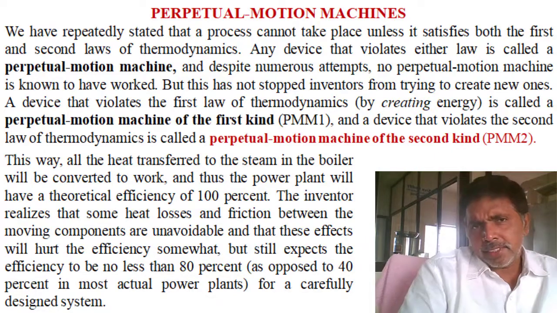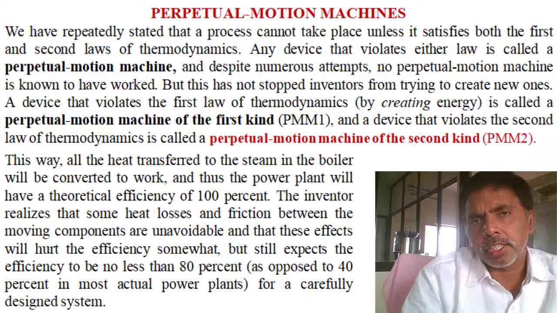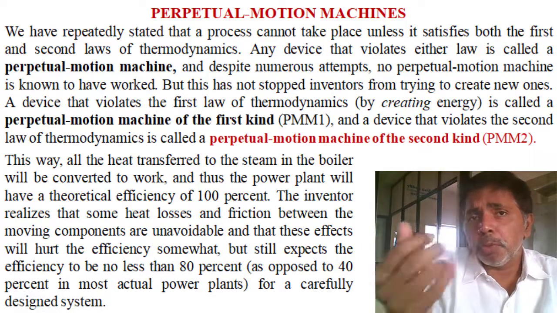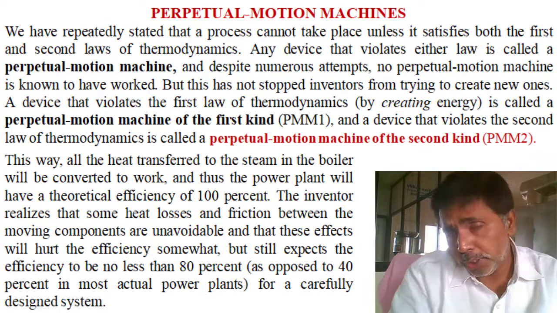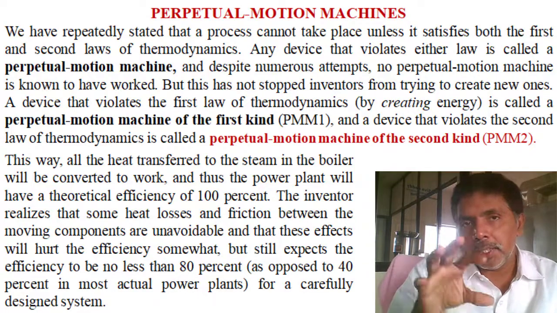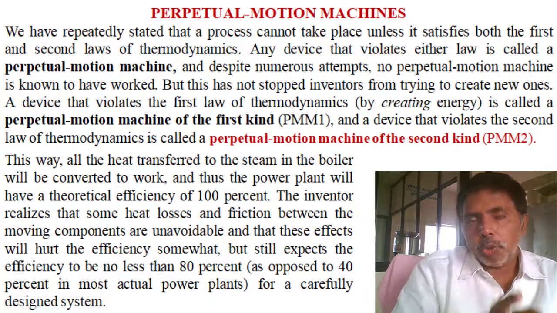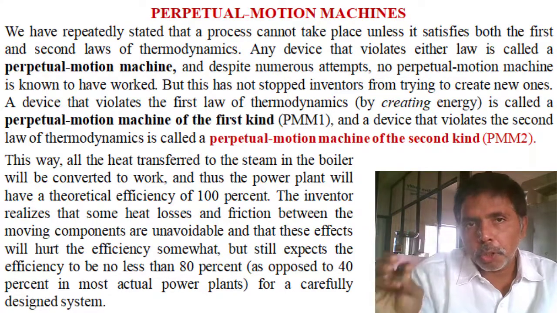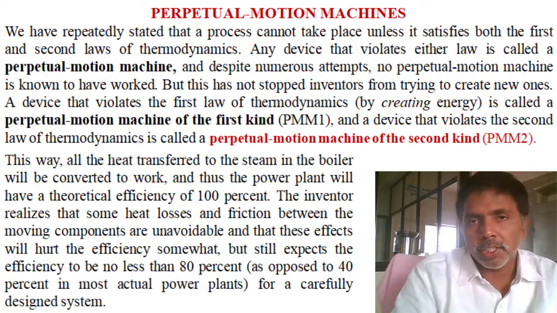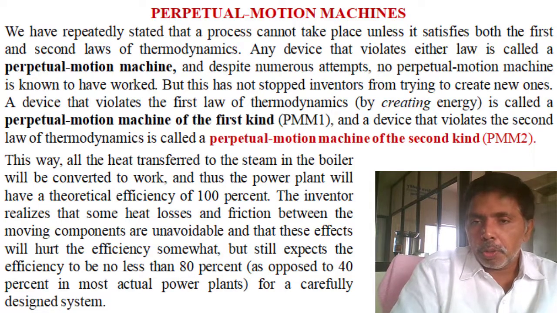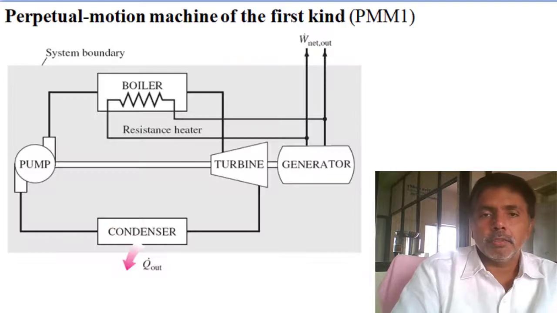So these silly thoughts are coming, that without energy input we can produce output. Now we are also facing this, so that's why we are explaining clearly the perpetual motion machine of first and second kind. Perpetual motion machine means it is a violation of thermodynamic laws. PMM 1 means violation of the first law. Perpetual motion machine 2, second kind, means it's a violation of the second law of thermodynamics.